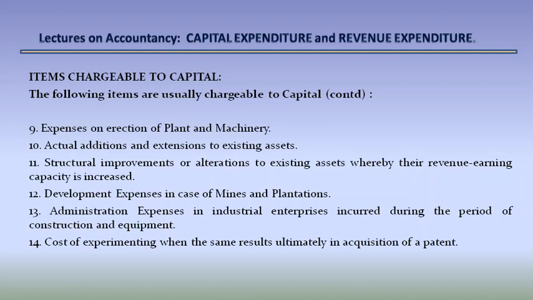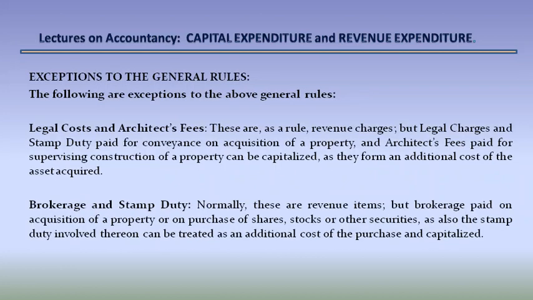Cost of experimenting when the same results ultimately in acquisition of a patent. Exceptions to general rules. The following are exceptions to the above general rules. 1. Legal costs and architect fees. These are, as a rule, revenue charges, but legal charges and stamp duty paid for convenience on acquisition of property and architect fees paid for supervising construction of a property can be capitalized as they form an additional cost of the asset acquired. Brokerage and stamp duty.